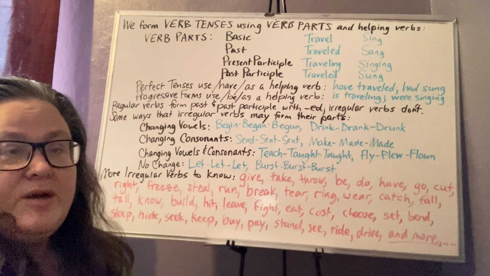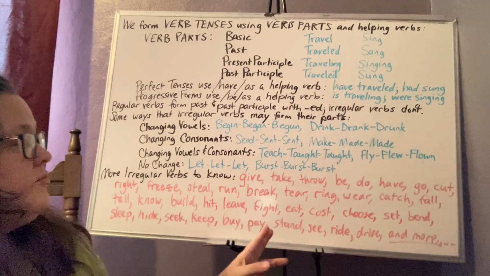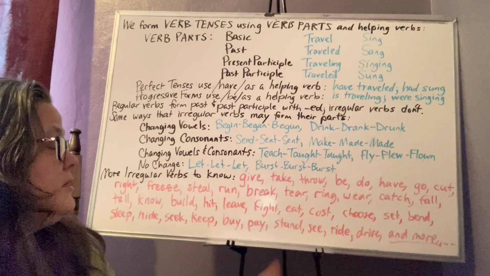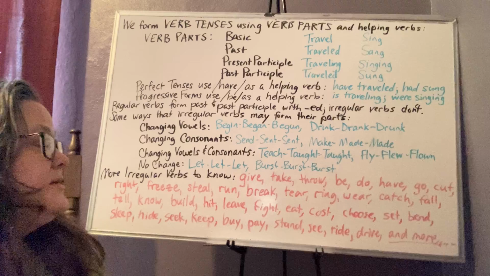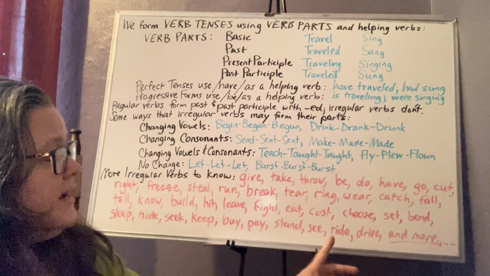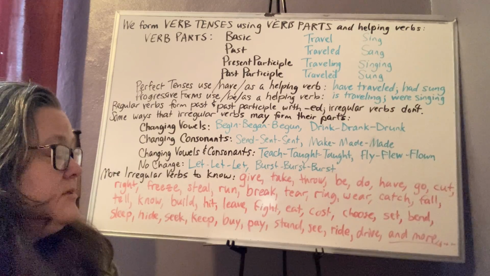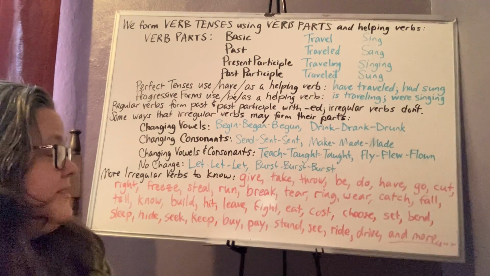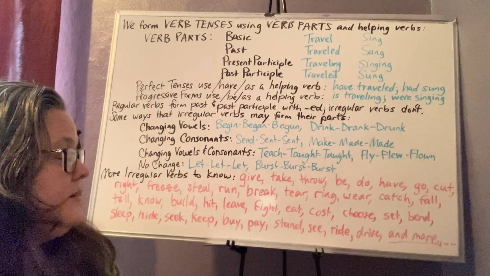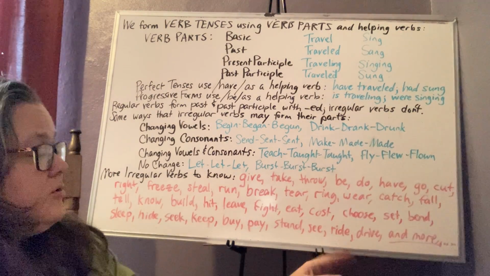Stand, yesterday I stood. I have stood before, so the past and past participle are the same again. See, yesterday I saw. I have seen, S-E-E-N. Ride, I will ride today. Rode is past tense, and ridden, R-I-D-D-E-N. Drive, drove, driven. So very similar, those two.